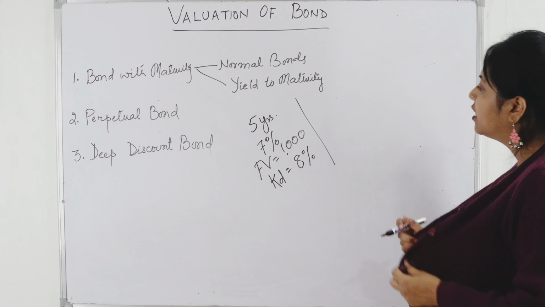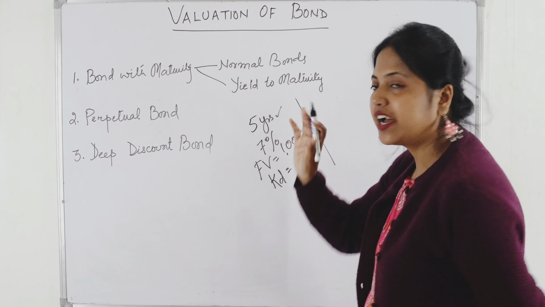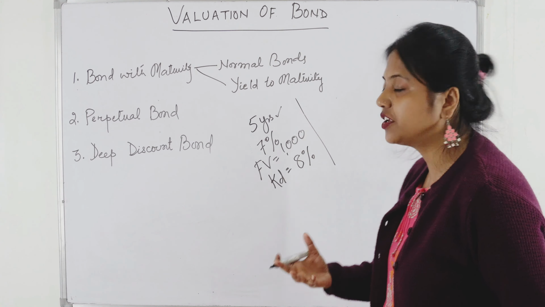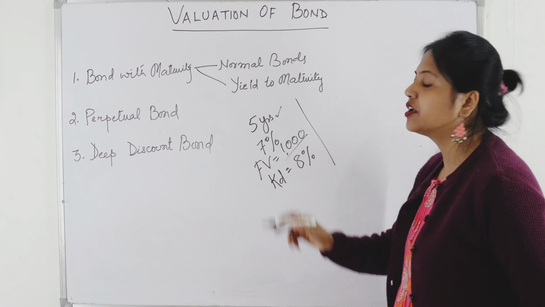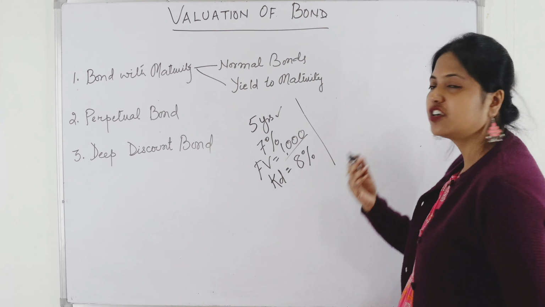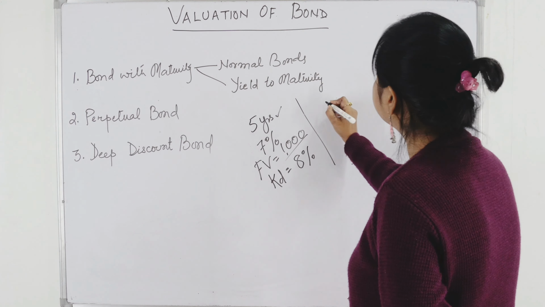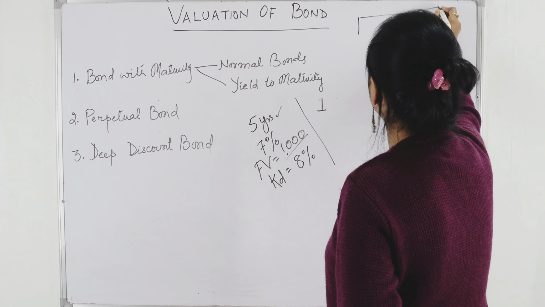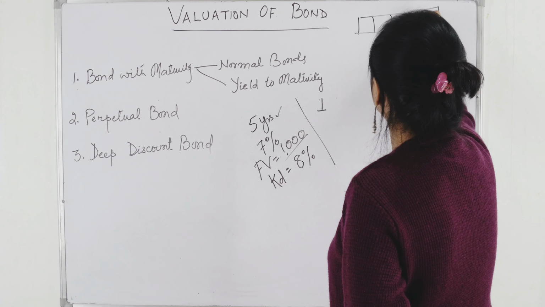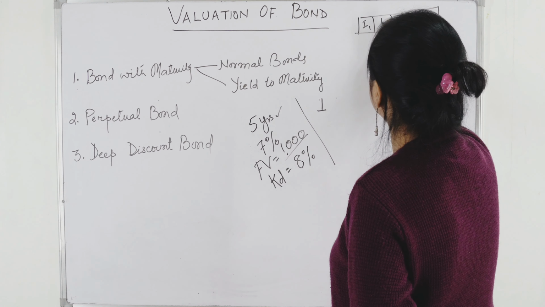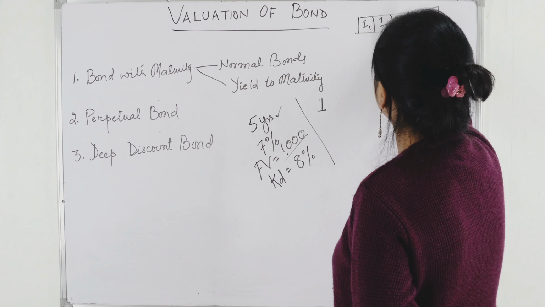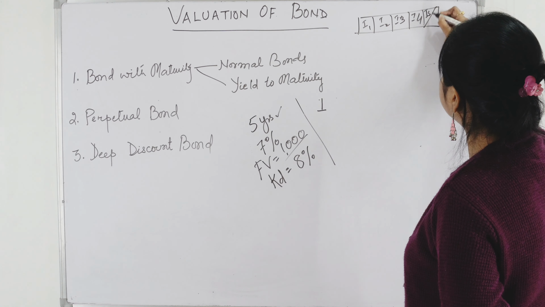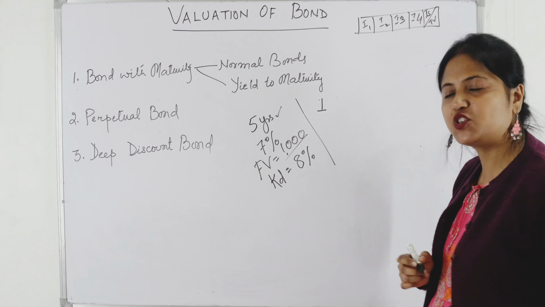Now friends, as you can see, this is for 5 years. So every year I will receive interest, and at the end of the 5th year I will receive interest as well as the face value, or the terminal value. So suppose it is 5 years time period, 1, 2, 3, 4, 5 year, I will get interest 1, interest 2, interest 3, interest 4, and the last year I get interest 5 as well as I get the terminal value because it has matured.